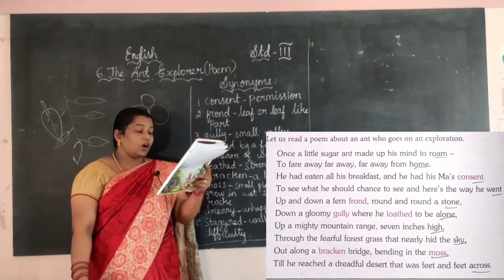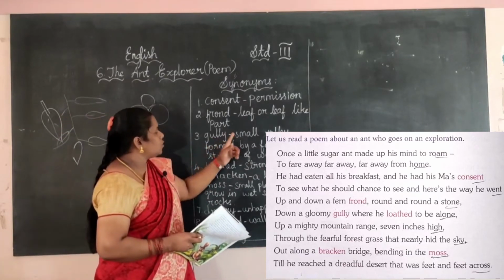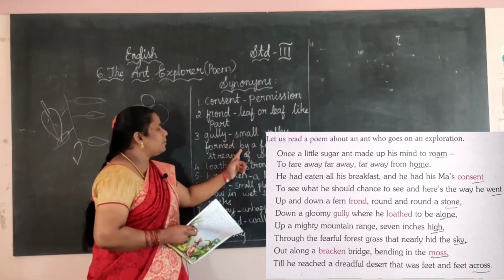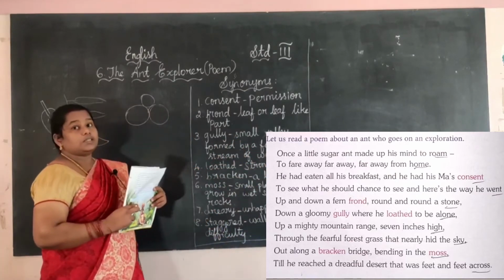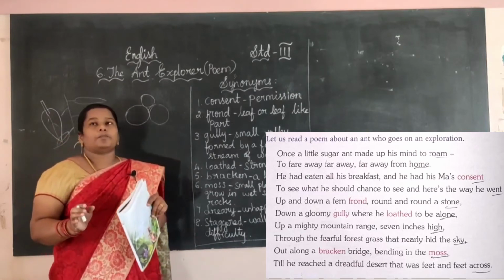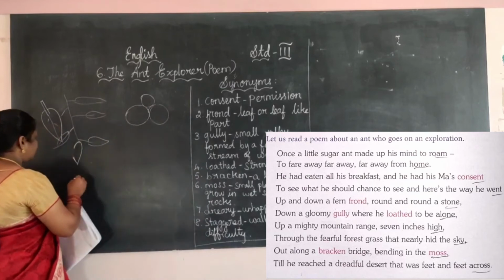And next one, down a gloomy gully. See here, gully means a small valley formed by a fast flowing stream of water, which means it looks like a lake, right? Okay, see here, like this.